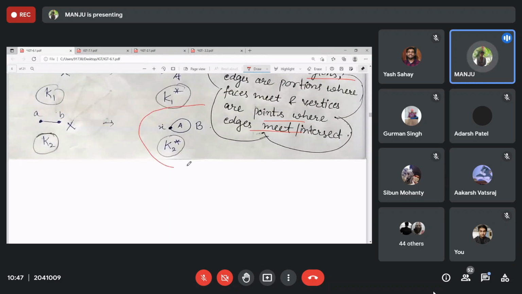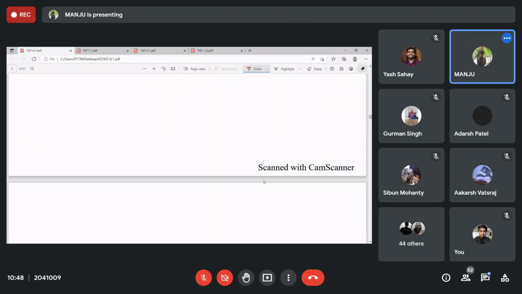What about the dual of this one? Again, 2 vertices A and B. There is this edge between A and B that separates A and B. That's why it will join the vertices A and B. Okay.